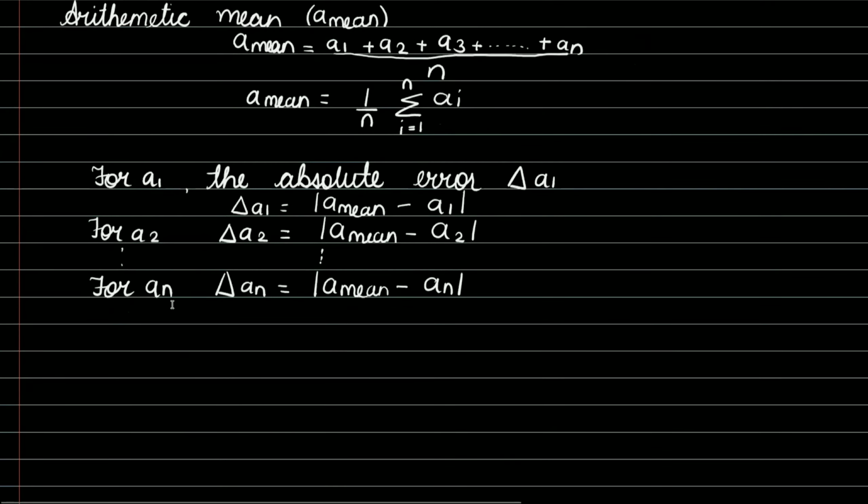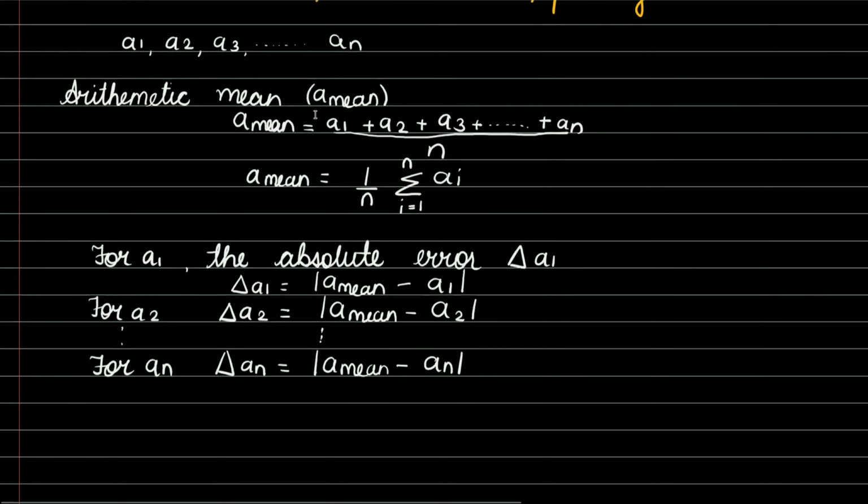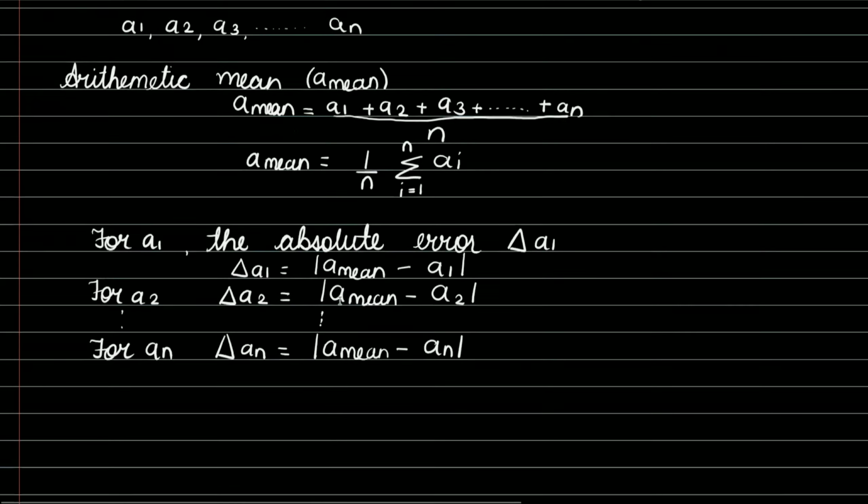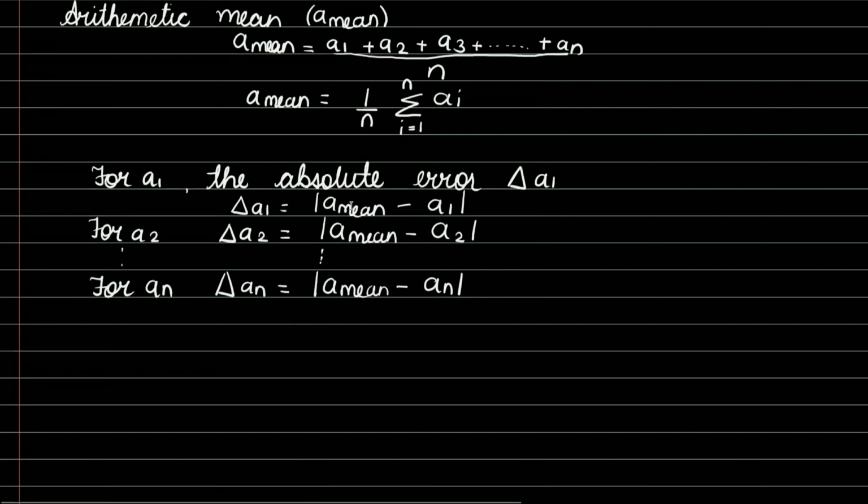After calculating the absolute error, we should know the mean absolute error. And we know how to calculate the mean: the sum of the observations divided by the total number of observations. Similarly, we have to calculate it for absolute error.